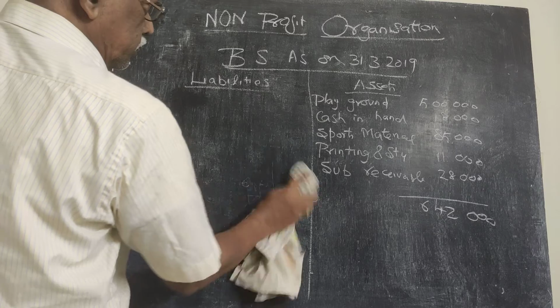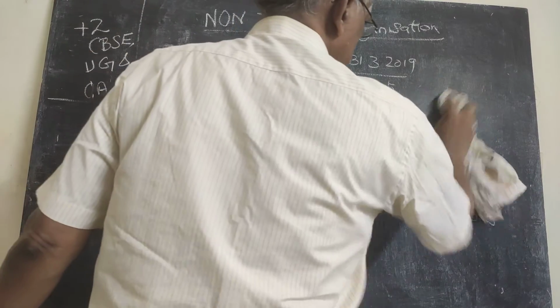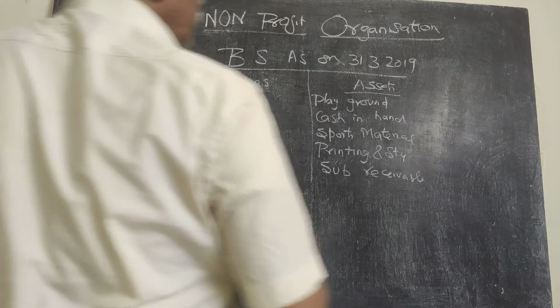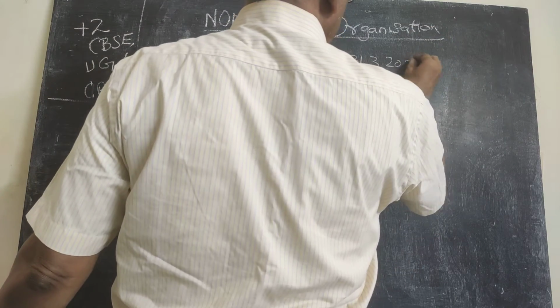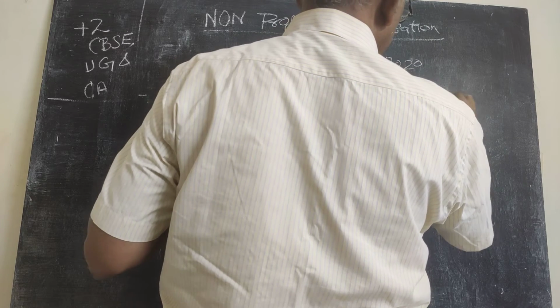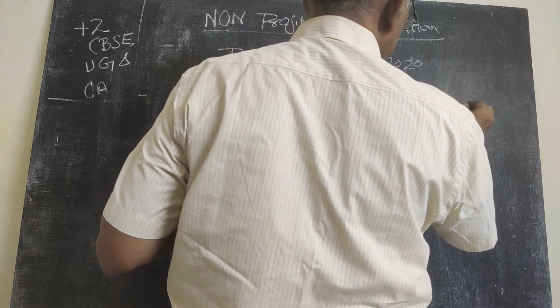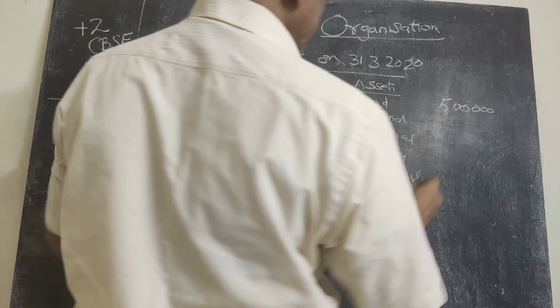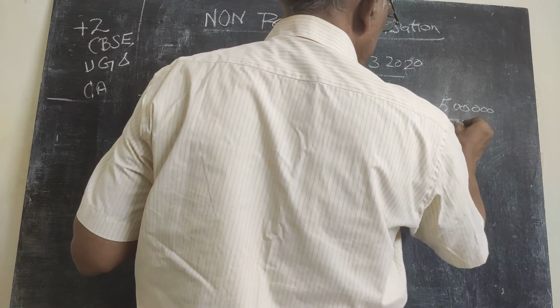Now I go for as on 31st March 2020. Playground remains as it is, so the same 5 lakhs we have to put. Closing balance of cash 74,000.